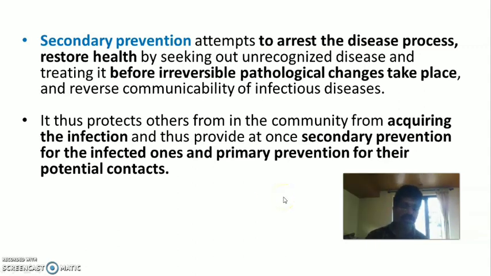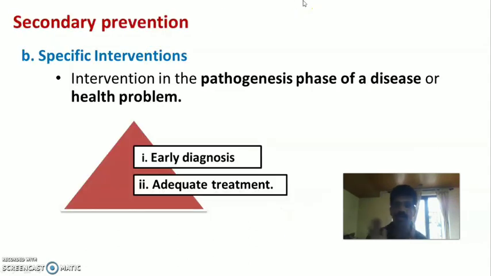Thus we provide at once secondary prevention for the infected ones and primary prevention for the non-infected people, or their potential contacts. The specific interventions, as we already mentioned, are two: early diagnosis and adequate treatment. So early detection of the cases from the community and giving the maximum adequate, complete course of the treatment.